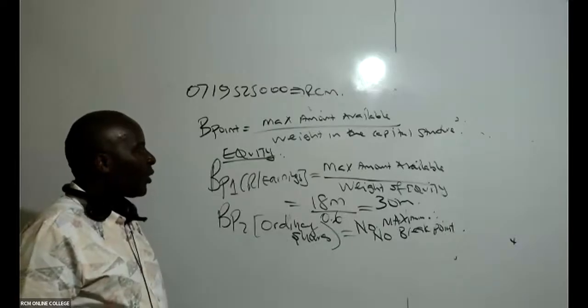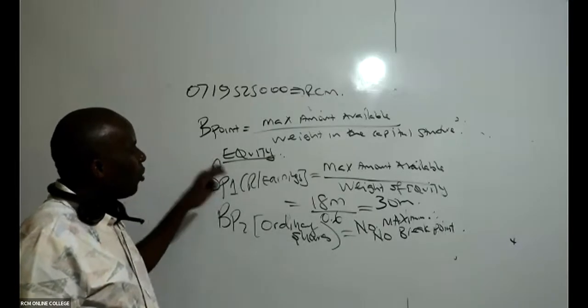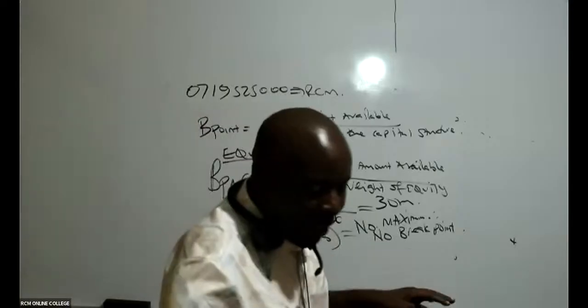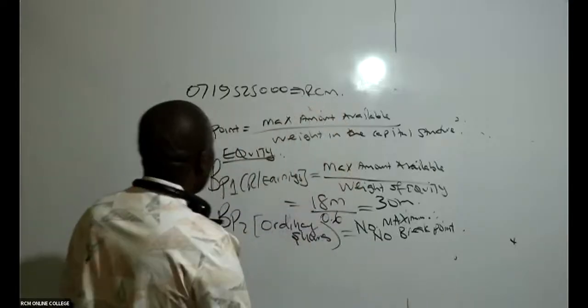All right. So that is breakpoint for equity. Go ahead and give me the breakpoint for debt.